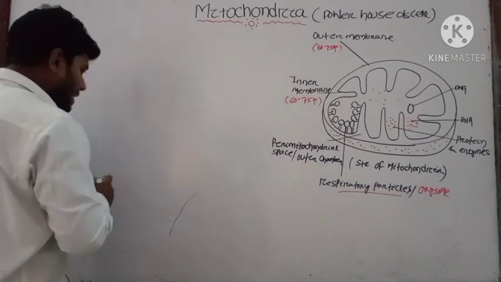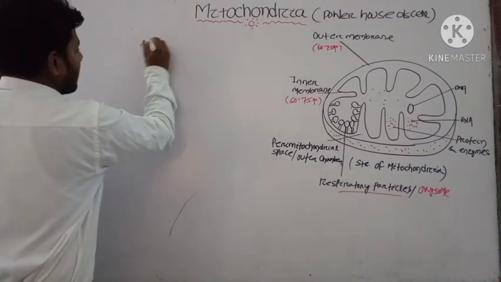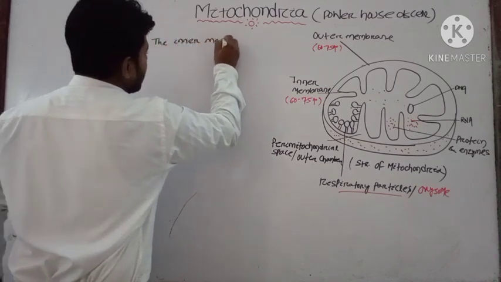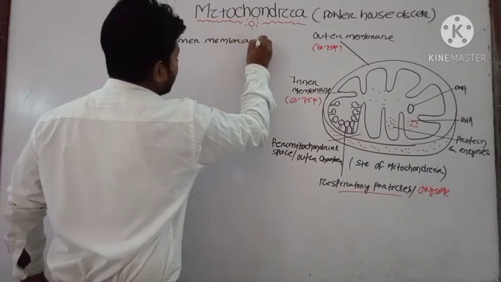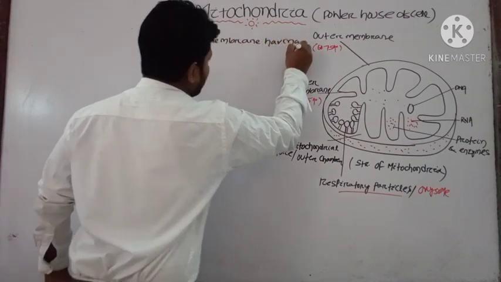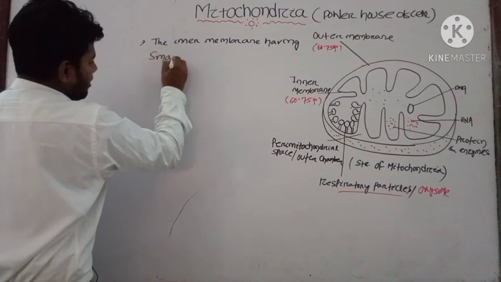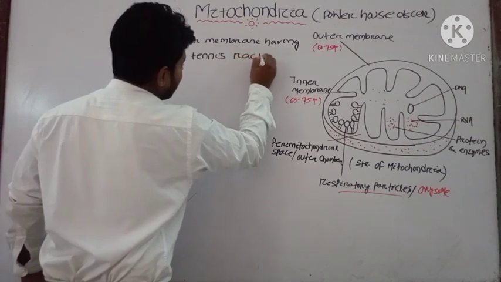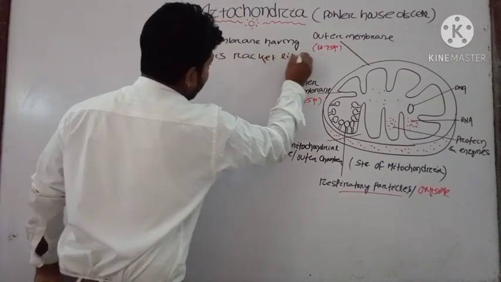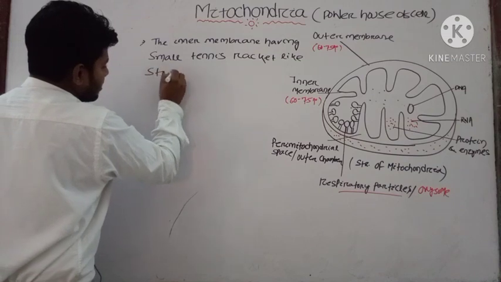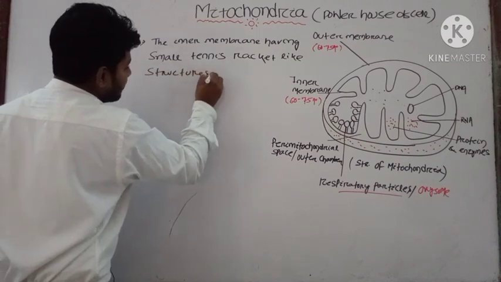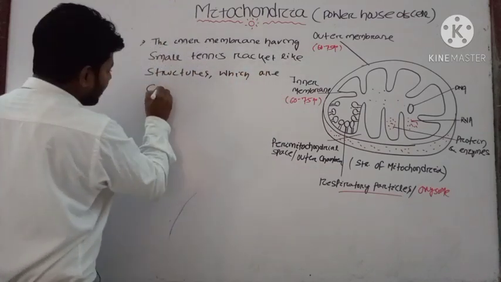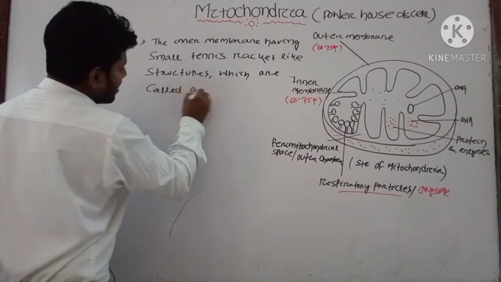Okay, note down that the inner membrane has small tennis racket like structures which are called, what are they called?